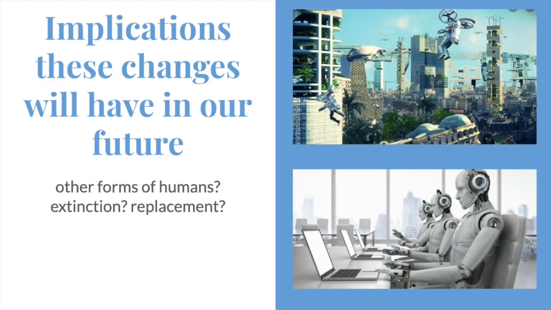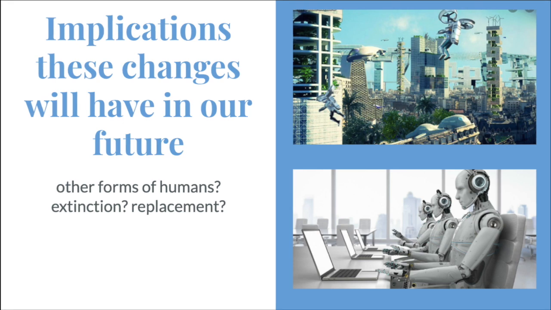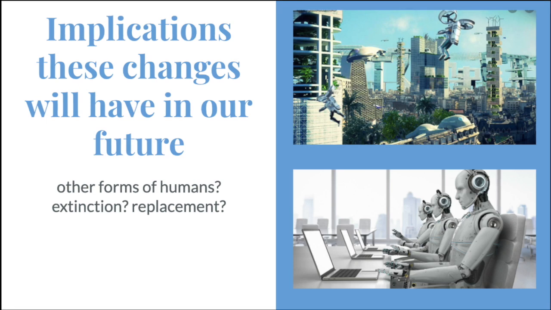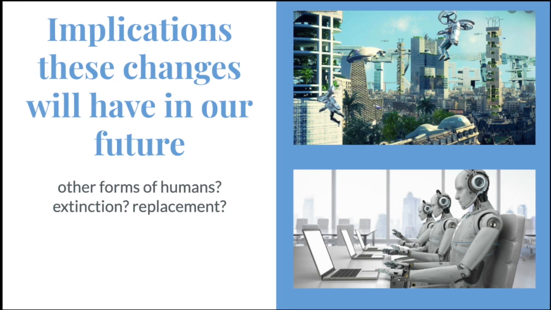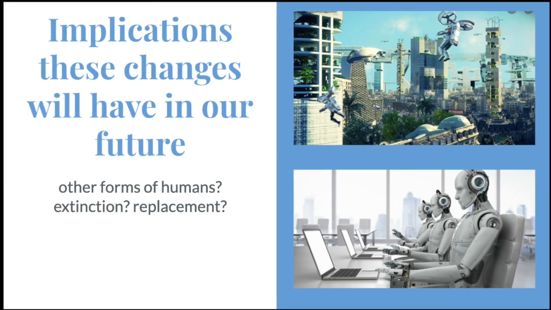One of the biggest questions in human evolution is the implication all these changes will have in our future. For example, in modern society, we are able to see how things have changed over the past years, such as the construction of towers and cities. So this makes us wonder if in the future other forms of humans are able to exist, and if all of this could cause a replacement or extinction of the human race.